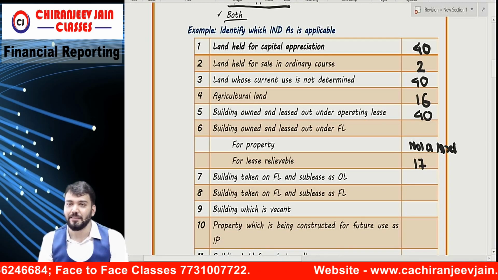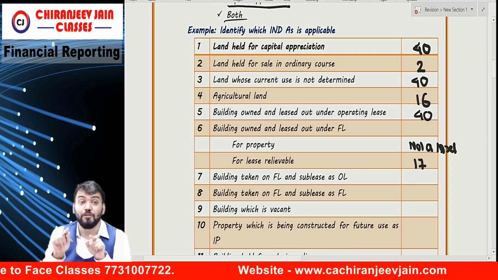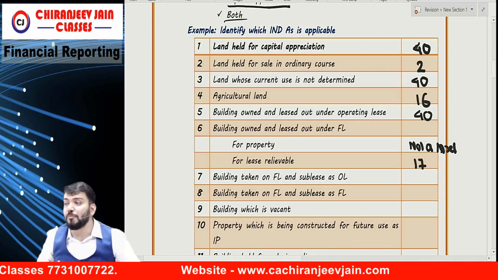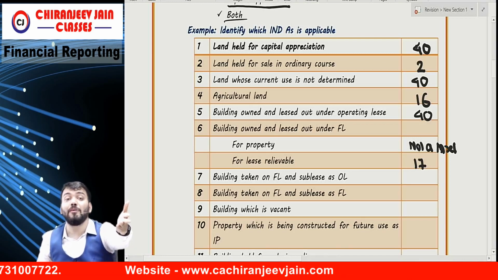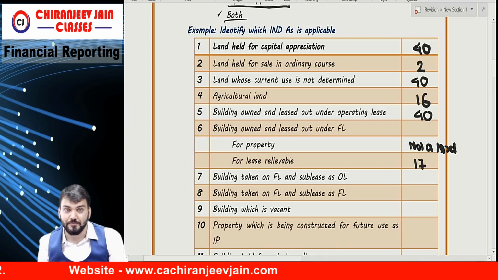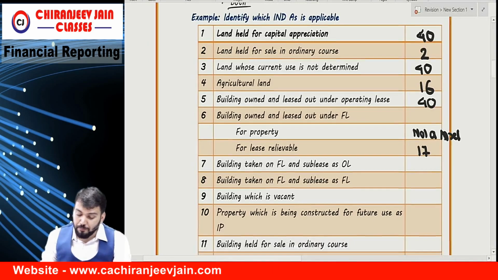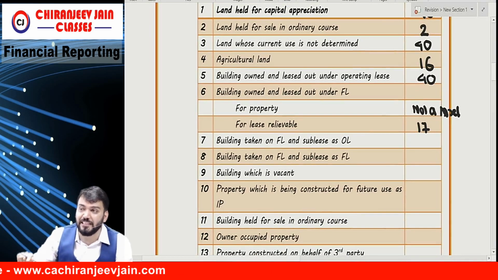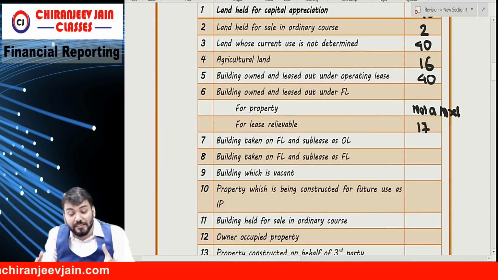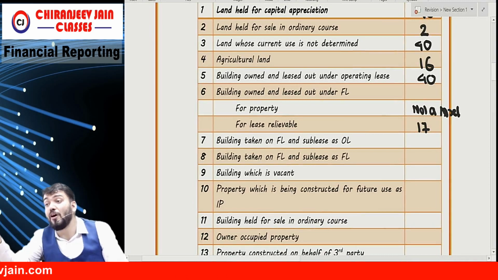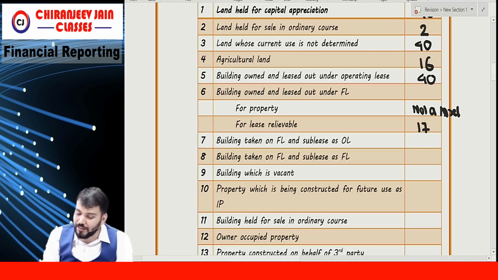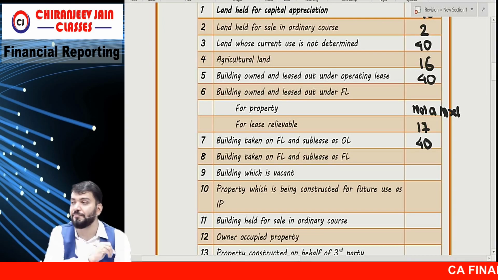For your syllabus, Ind AS 17. But we are not doing that; we are talking about property. So it is no more my property. It becomes the property of the lessee now. Understood? Then building taken on finance lease and subleased on operating lease: 40. Very good. Earning rental income.